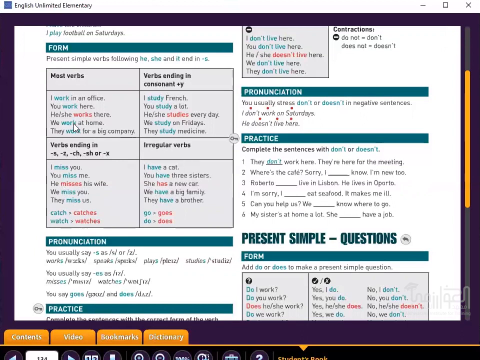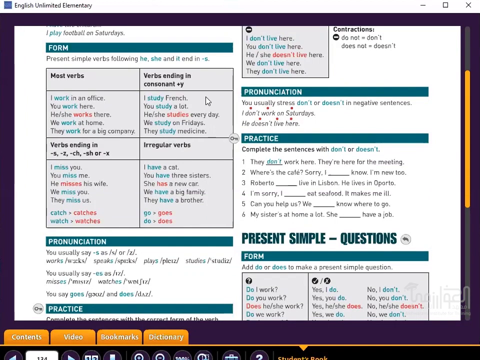Now, other irregular verbs. With irregular verbs, have becomes a new word with he, she, it: has. What about go and do? We add es. So go, he, she, it, goes. I, we, you, they, go. He, she, it, goes. I, we, you, they, do. He, she, it, does. Okay, good.